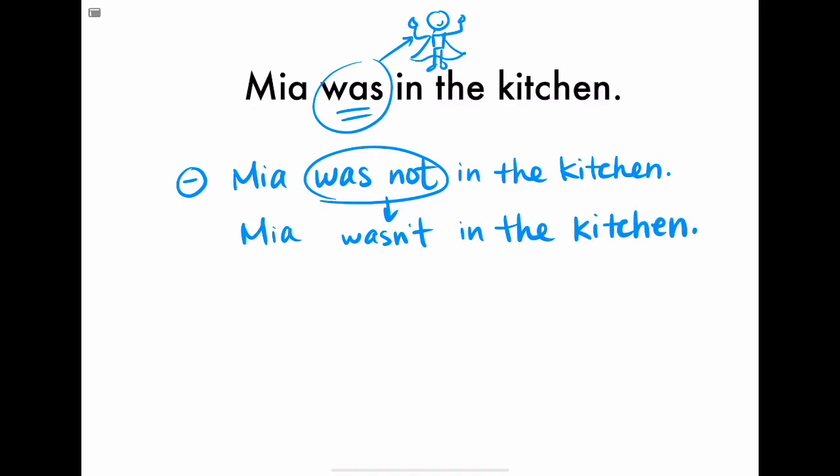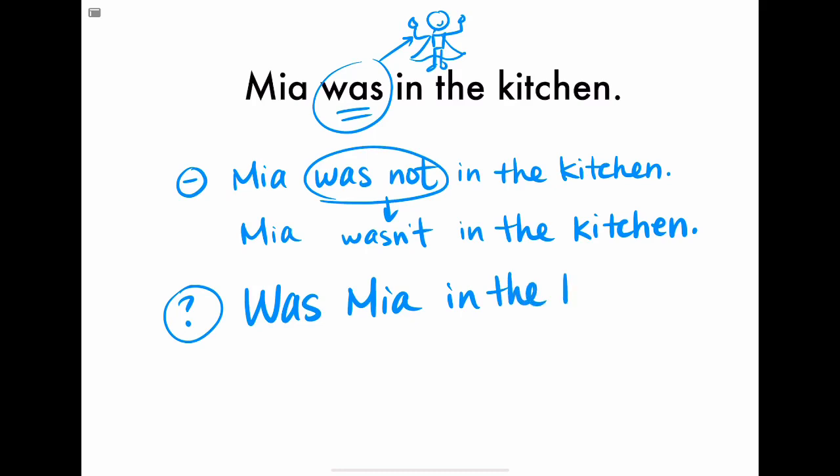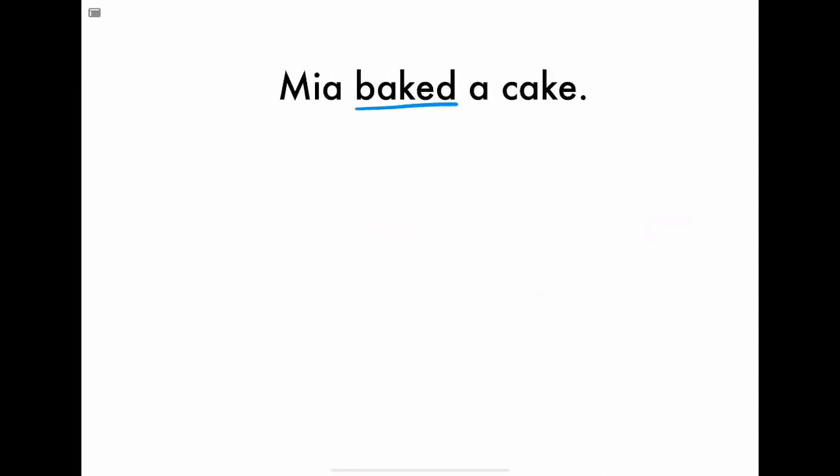For the question, our strong verb will go in the beginning of the sentence, and the question will be, was Mia in the kitchen? And we will not forget the question mark. Let's look at another example.